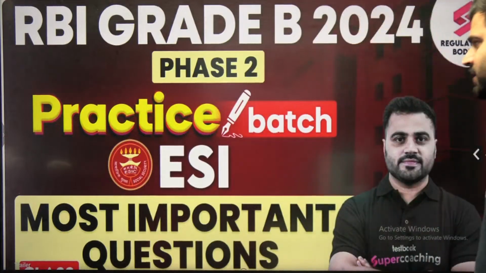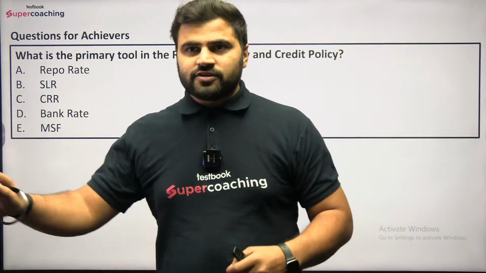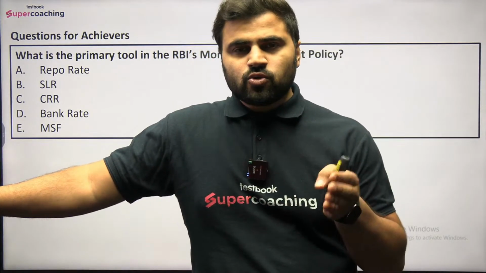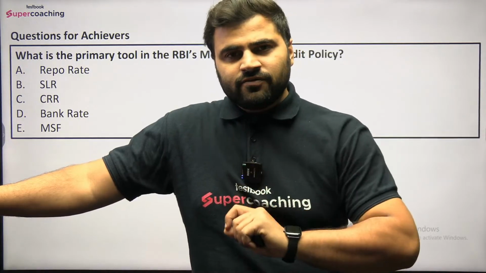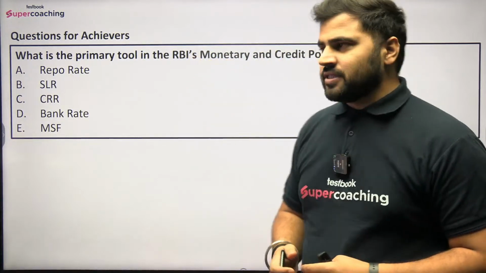So you know the rule that discussion we start with the basically achievers question. So what is the meaning of achievers question? So at the end of every session we discuss an achiever question, and those who give the right answer of the achiever question, we show their name in the next session, right? So this is the achiever question of yesterday's session, that is the previous session.